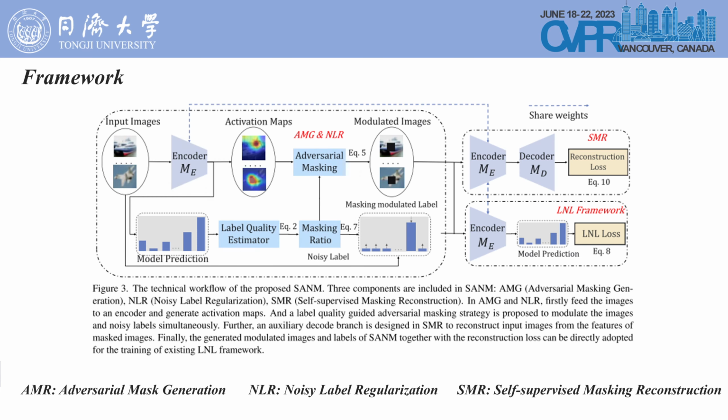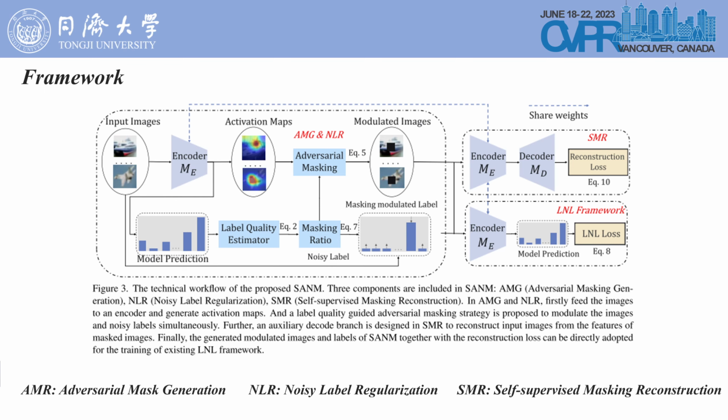This is the self-supervised adversarial noisy mask framework (SAM) designed in our paper. The overall framework contains 3 main modules: adversarial mask generation, noisy label localization, and self-supervised mask reconstruction.